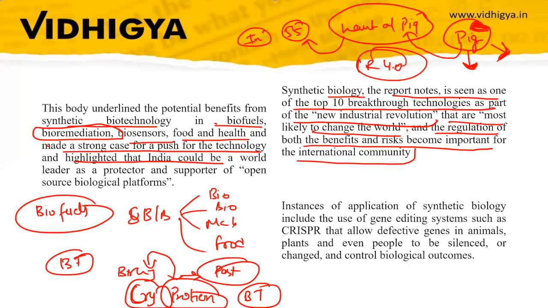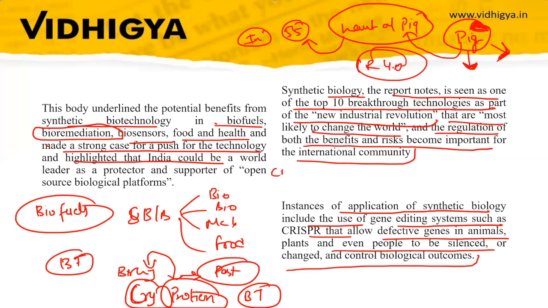One more application of synthetic biology includes the use of gene editing systems such as CRISPR, which allows defective genes in animals, plants, and people to be silenced or changed. CRISPR is a gene editing technology. Suppose there are multiple genes in a person's body, or in food or a plant, and one gene is not working properly, causing a problem.